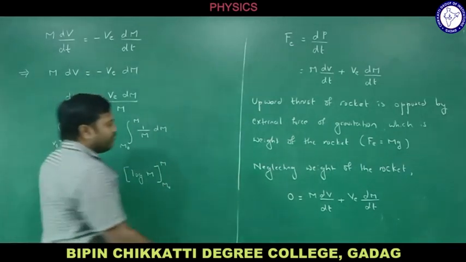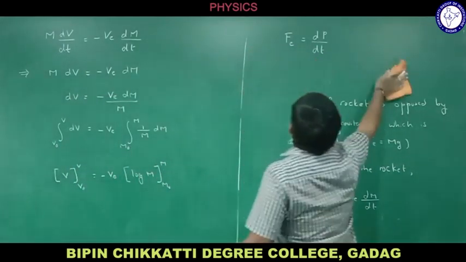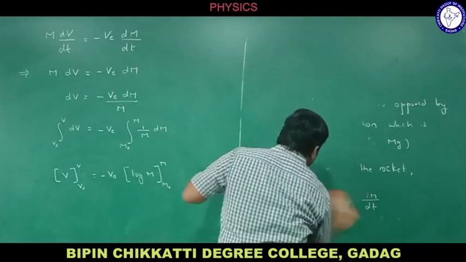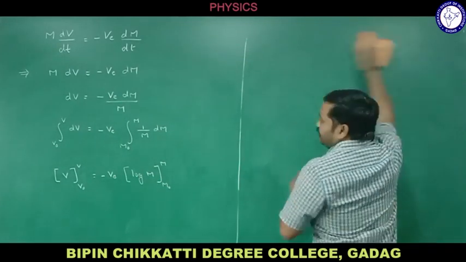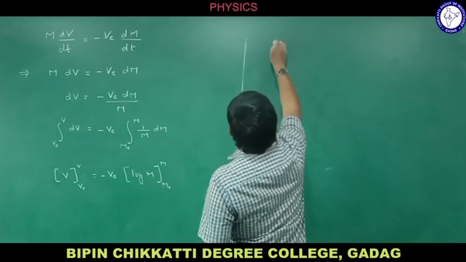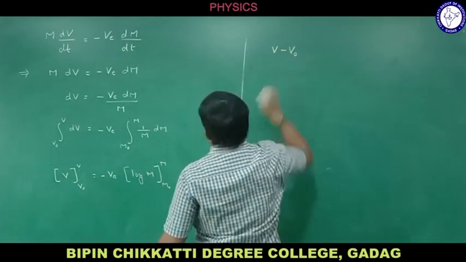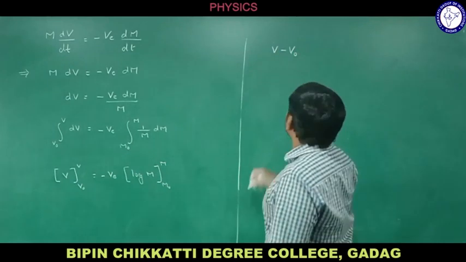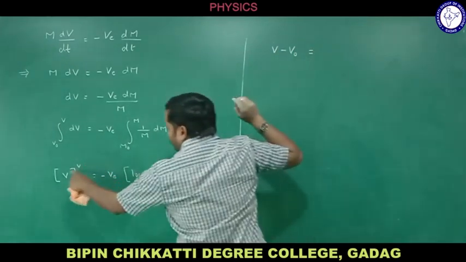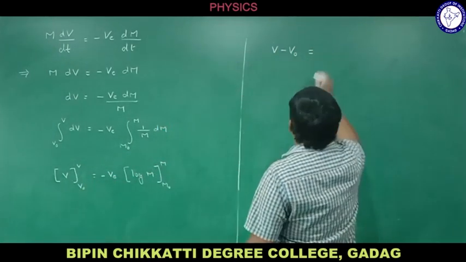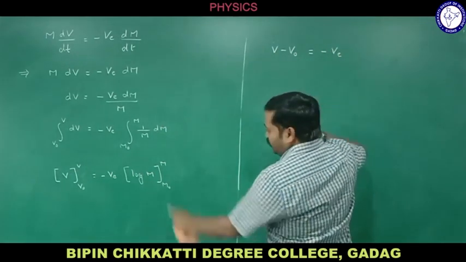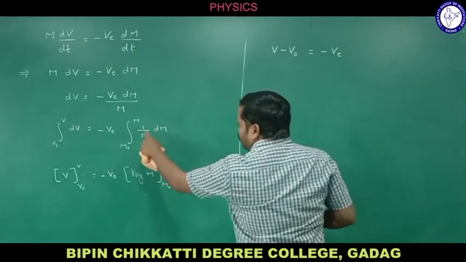Now let me simplify to get the velocity of the rocket. This can be written as v minus v naught. First let me put upper limit minus lower limit, that is equal to minus v e. Integration of 1 by m is log m.